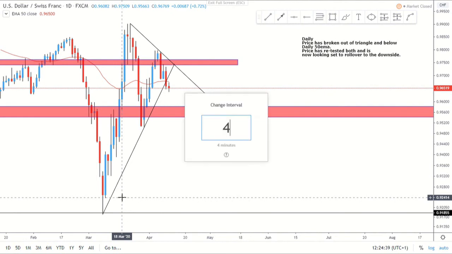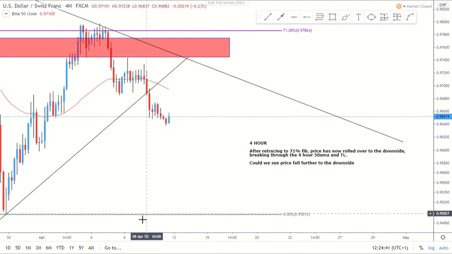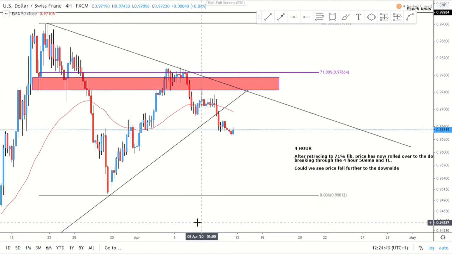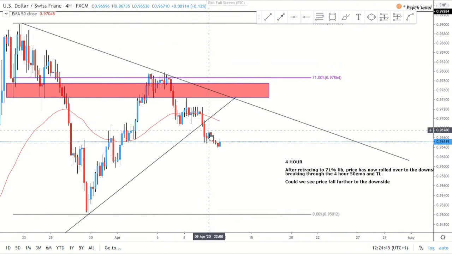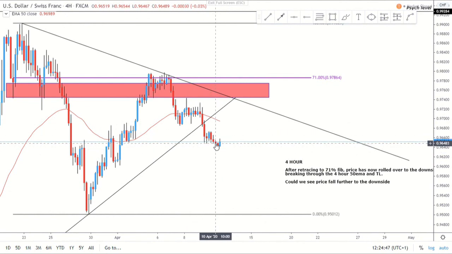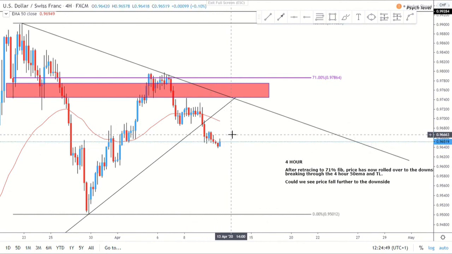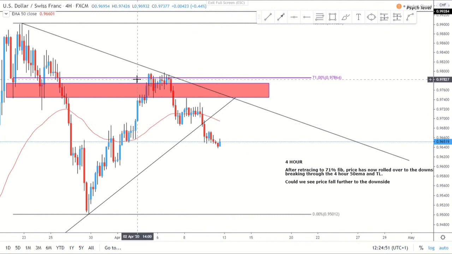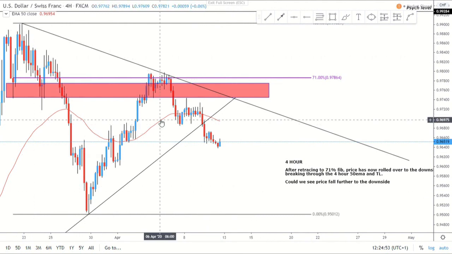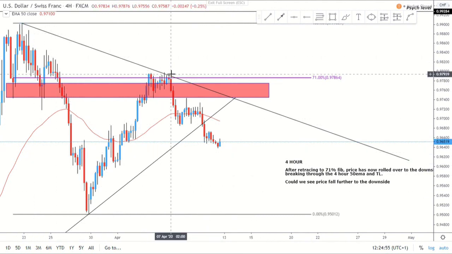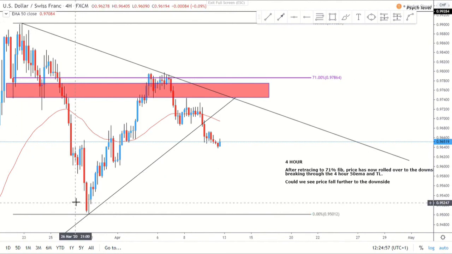So go on to the 4 hour. We are also below the 4 hour 50 MA again. It's got that trend. You can see how we broke out and haven't really made any more attempts to the downside, so maybe we see some retracement and then look to roll over. The reason I've done my fib like this, by the way, is because we made a lower high here. So therefore, I'm focused on the lower low, lower high.